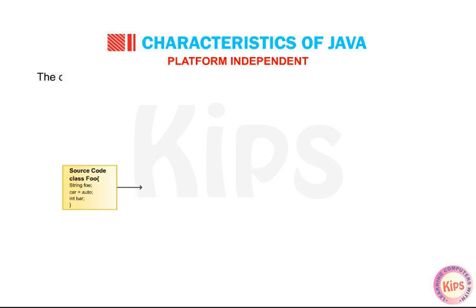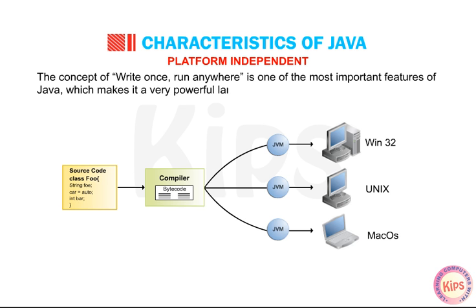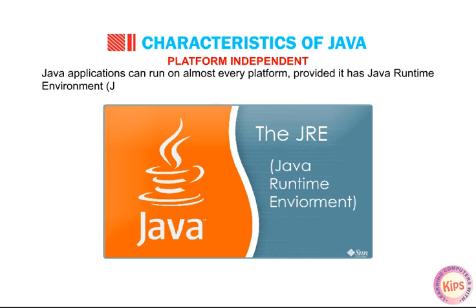Alright students, let us discuss the characteristics of Java. Platform independent. The concept of write once, run anywhere is one of the most important features of Java, which makes it a very powerful language. Java applications can run on almost every platform provided it has the Java Runtime Environment (JRE).